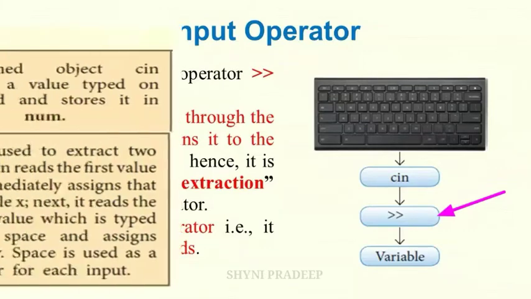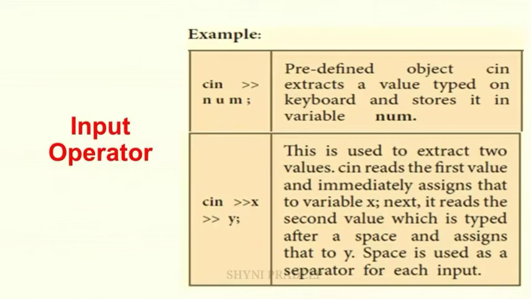See here, an example is given: Cin double greater than num. Here the predefined object Cin extracts the value typed on the keyboard and stores it in the variable num. See the next example: Cin double greater than x double greater than y. This is used to extract two values, x and y. Here Cin reads the first value and immediately assigns it to the variable x, and next it reads the second value, which is typed after a space, and assigns that to y. Space is used as a separator for each input.